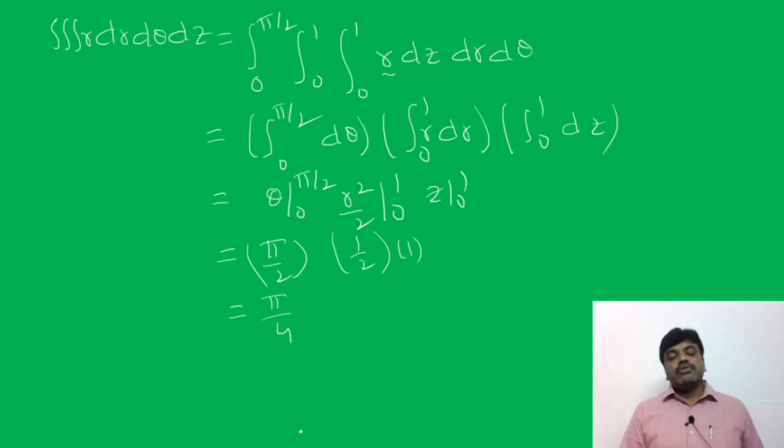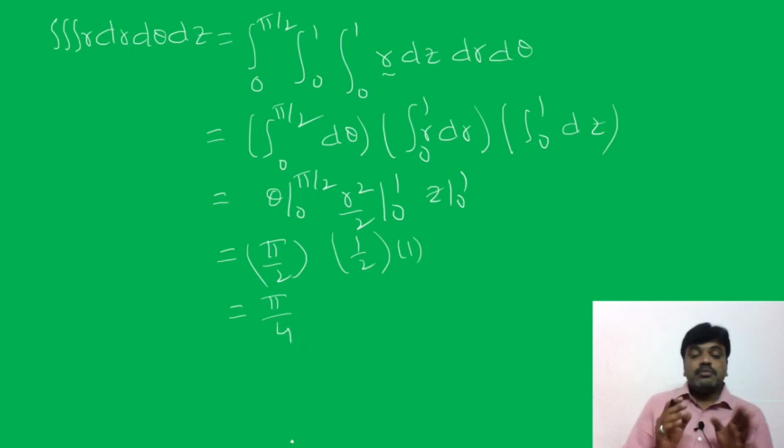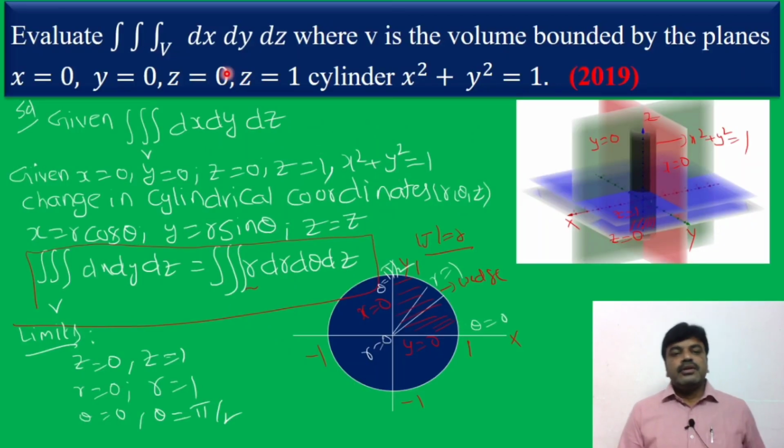This is the volume of the given bounded region. Once again, friends, what is this triple integral over dx dy dz? He has given the planes and the cylinder. So this is the geometrical interpretation, the geometrical representation.